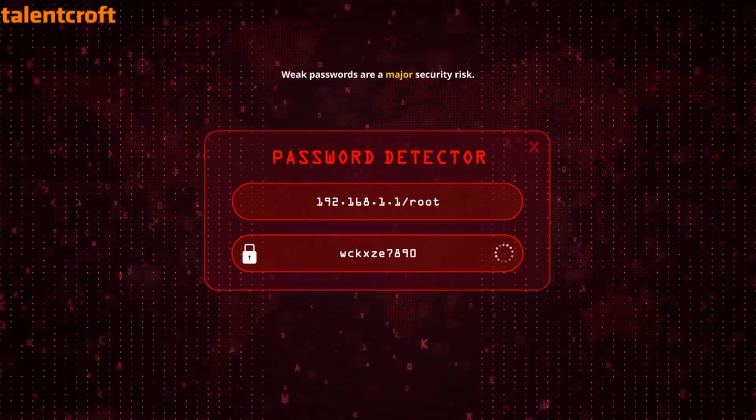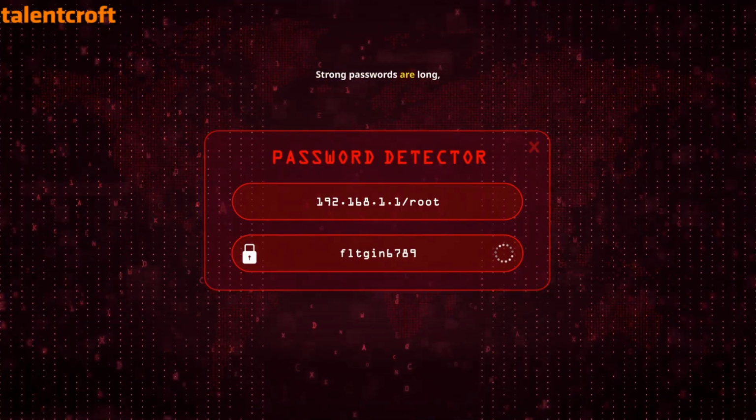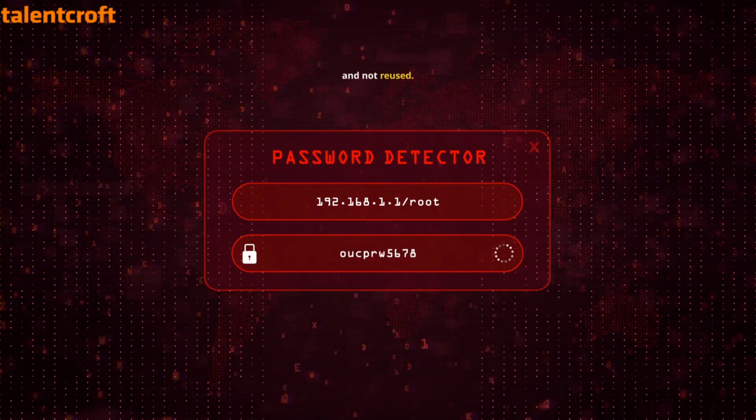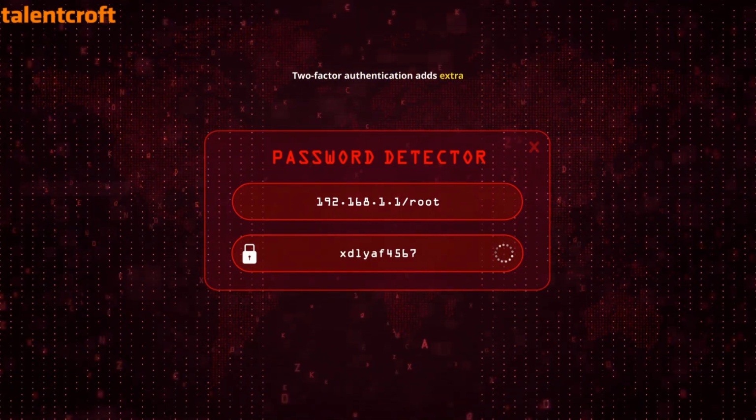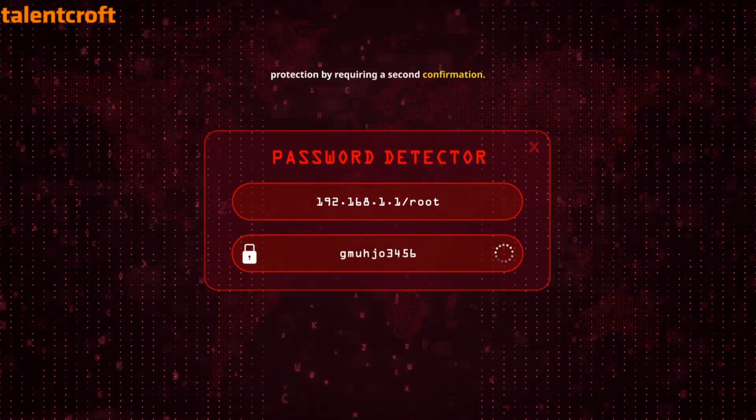Weak passwords are a major security risk. Strong passwords are long, unique, and not reused. Two-factor authentication adds extra protection by requiring a second confirmation.